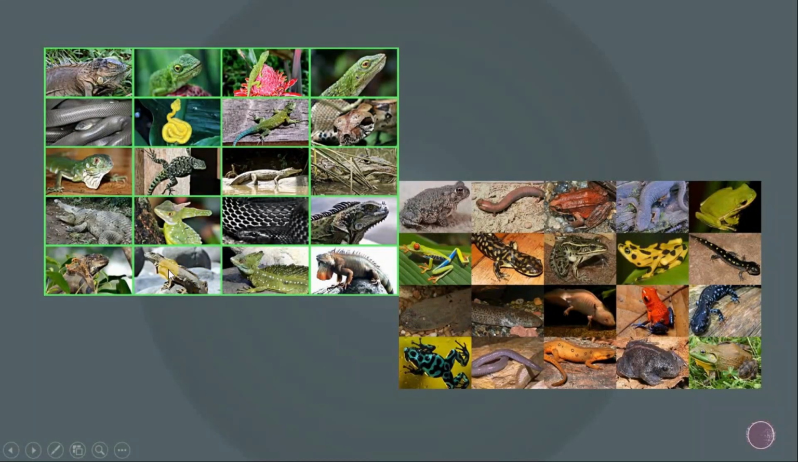Here some reptiles are found. You can clearly see that all the reptiles are different in their shape, their sizes and their coloration. Here some amphibians also. These are the frogs. These are salamanders, ichthyophis. You can see all the frog varieties are different from one another. They have variety of size, variety of shapes and variety of coloration.